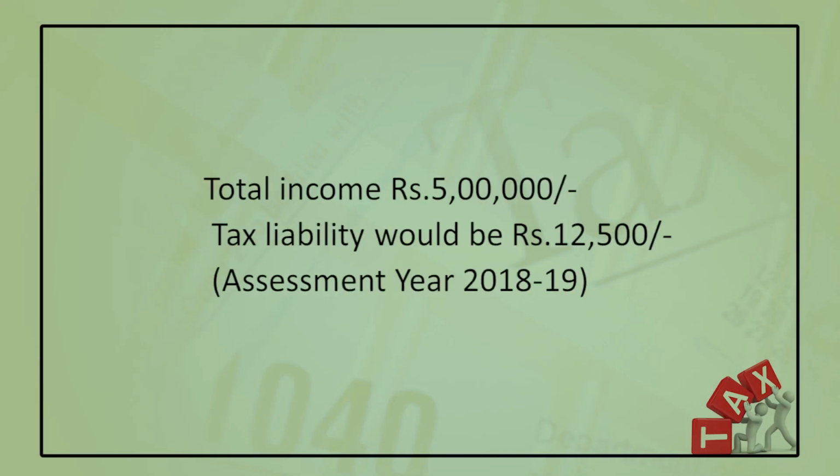Let us take an example on tax planning. Suppose for the assessment year 2018-19, I have a total income of 5 lakhs. Total income means it is the aggregated income. Suppose I have salary income, house property income, business income, capital gains, and other sources. After aggregating all these incomes, I have arrived at 5 lakh rupees, and tax liability would be rupees 12,500 as per the rate provided by the Income Tax Act applicable for 2018-19.